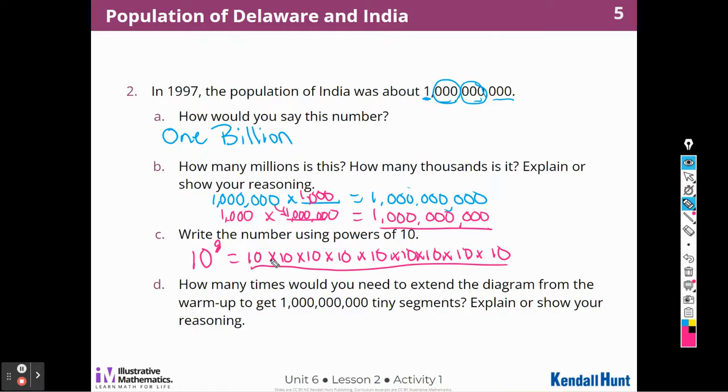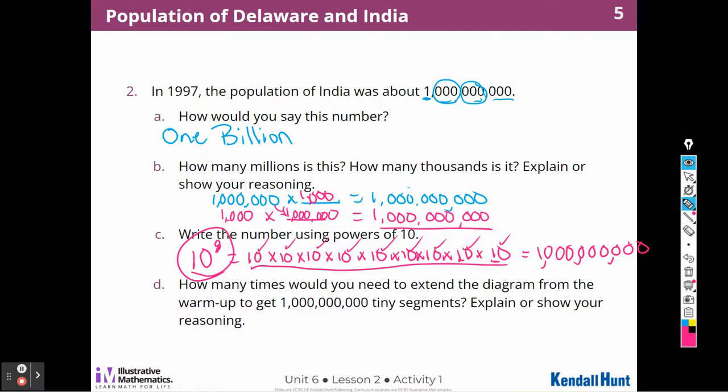So remember, when we're multiplying these numbers by powers of 10, we multiply the base number times itself. Well, 1 times anything is 1, right? 1 times however many ones you have is going to be 1. And then I count the zeros. 1, 2, 3, 4, 5, 6, 7, 8, 9. 3, 6, 9.